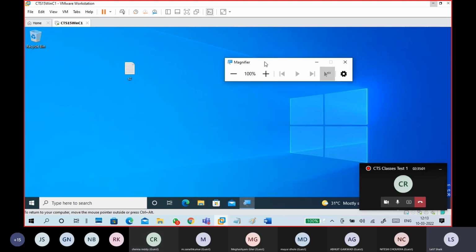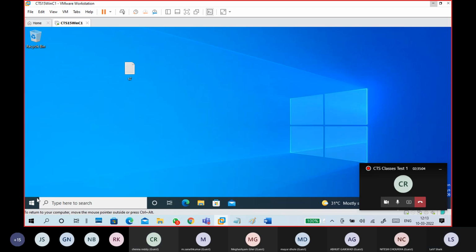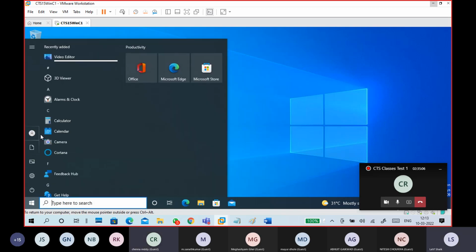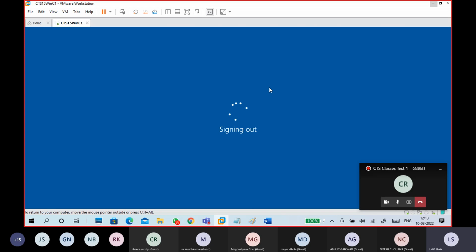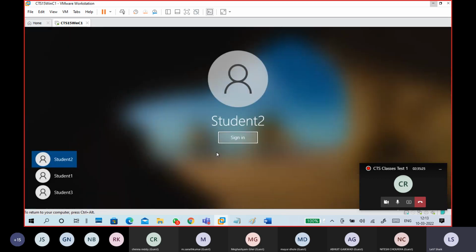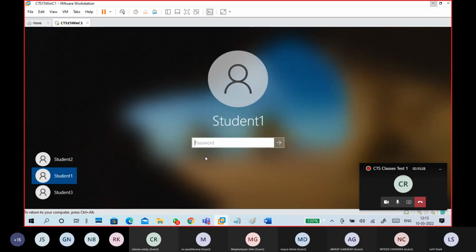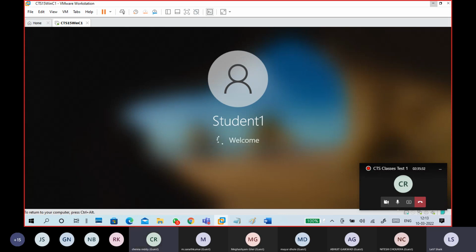So only one small task I will tell. Again you go to the student one. Guys, always when you do practicals, remember the first user and second user. In the first user, we apply a setting. In the second user, we check the setting. Like, the first user creates a file and puts permissions. The second user is to verify the permissions.